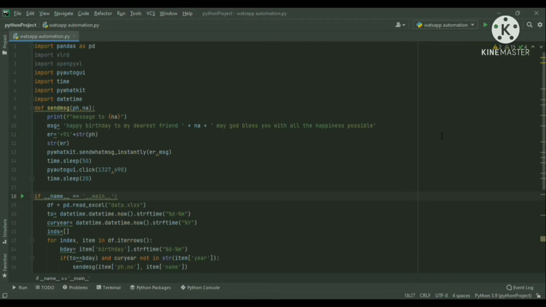Then I have used another function, time.sleep, another time, to give some delay, as there can be multiple birthdays on the same day. So one function does not overlap another, we have to give some delay so that the next person is wished after some time.